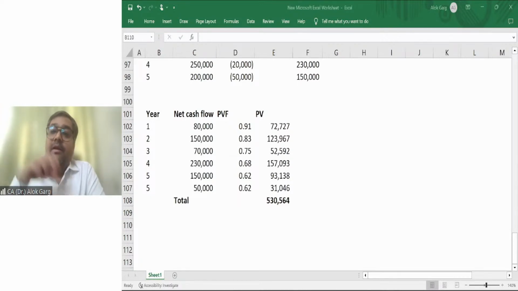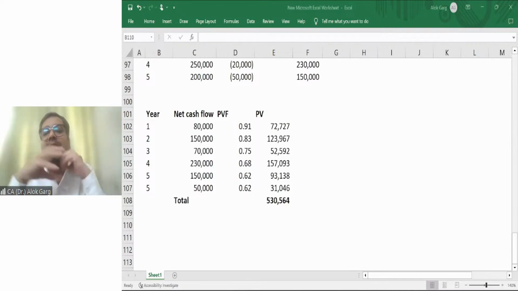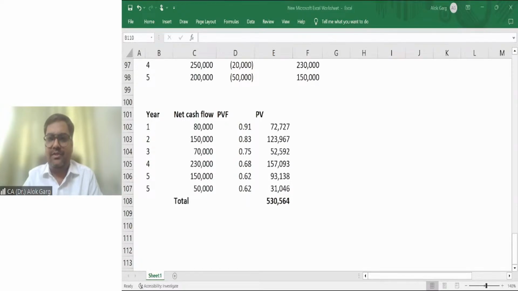For example, if the entity wants to take a borrowing for the next 5 years, what is the rate which is going to be charged to this entity? Right? If that is not available, then it is the market borrowing rate. What is the market rate of interest? So that can be taken as a discount rate. Okay. Is that clear, friends? I hope it is clear to all of you. Discount rate will normally be given in the question. Right. Is that clear? Very good.